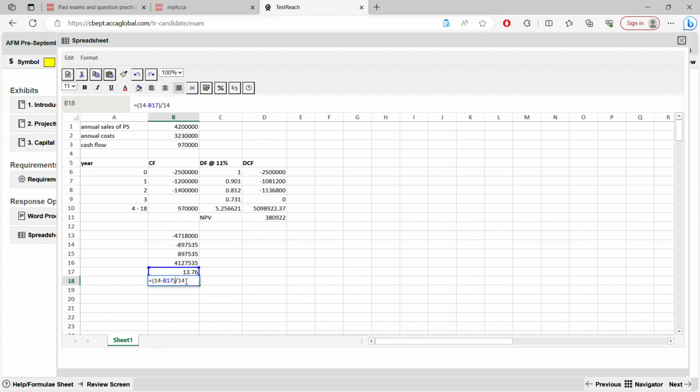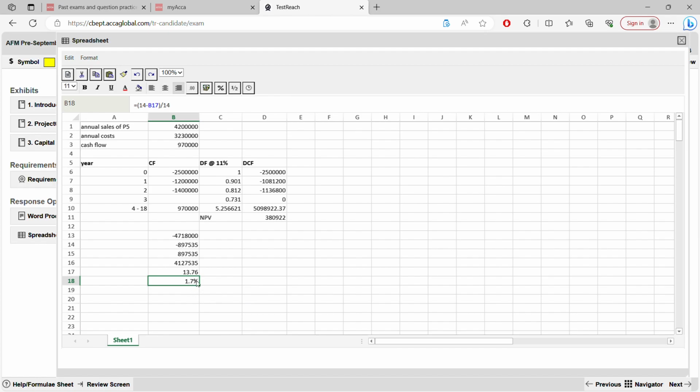You have to put bracket here. Enter. Now you have to convert this to percentage. How do you do this? It's very simple. Go here. You have a sign here. So click this sign, and you can decide how you want your percentage to be shown, to one decimal place or two decimal places. Okay, so we'll show it to one decimal place. So you can see here it is 1.7%.